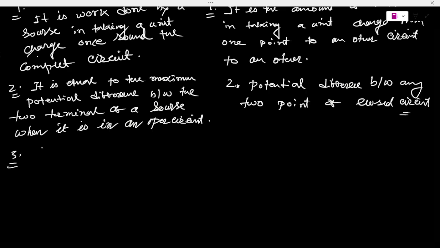Number three: it exists even when the circuit is not closed. It also exists when the electric circuit is not closed. Potential difference exists when the circuit is closed, and it exists when the circuit is not closed.